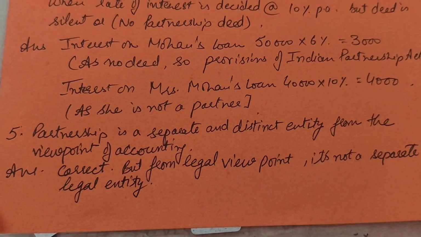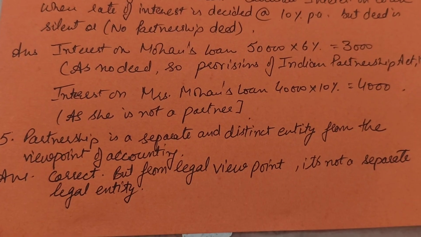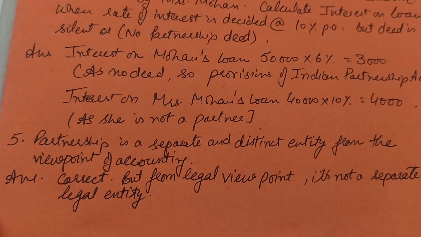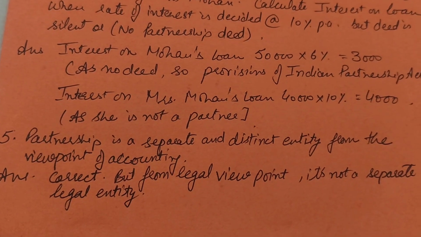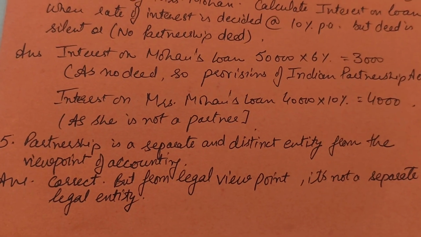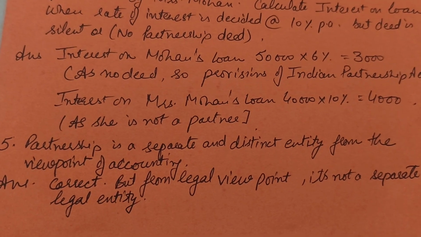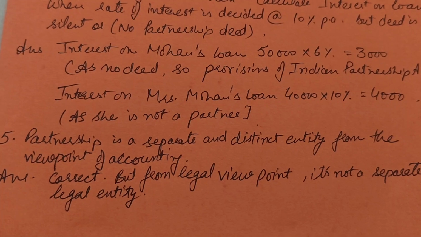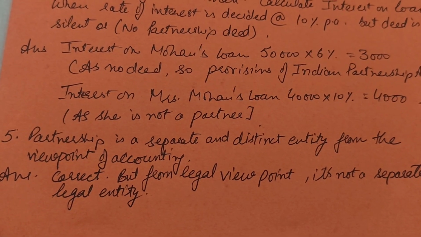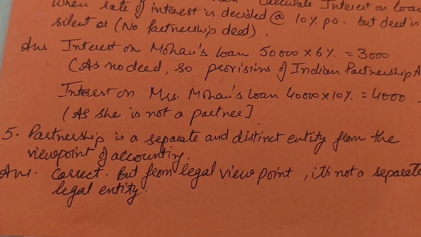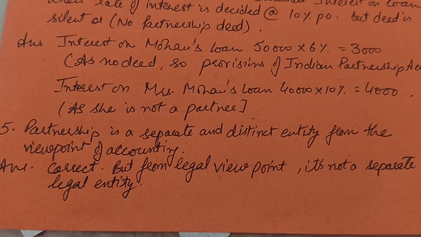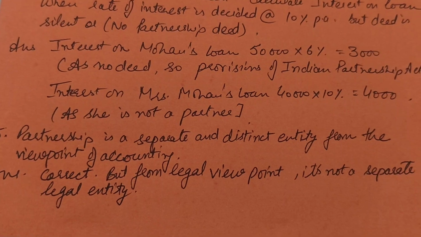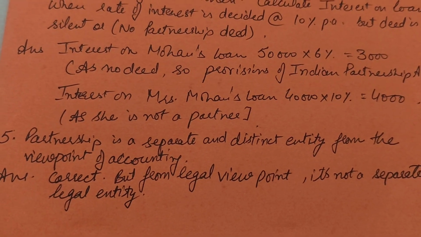Now the last question is: partnership is a separate and distinct entity from the viewpoint of accounting. The answer is correct. This question has already been discussed in the previous videos, but there was one point left over. That leftover point is that from the legal point of view, the partnership firm and partners are the same, they are not separate, but from the accounting point of view they are separate.